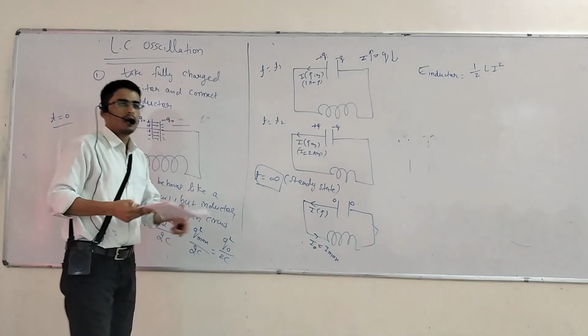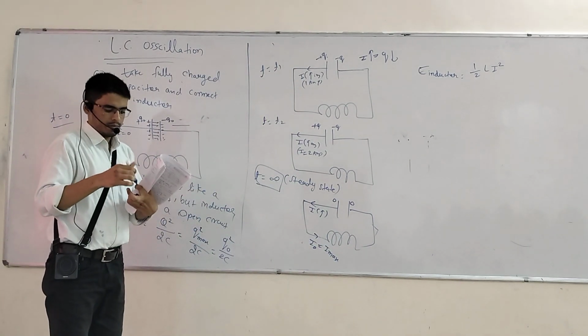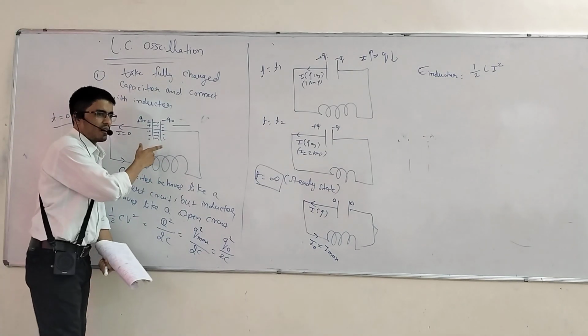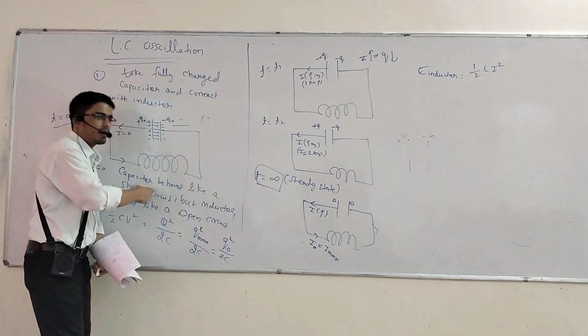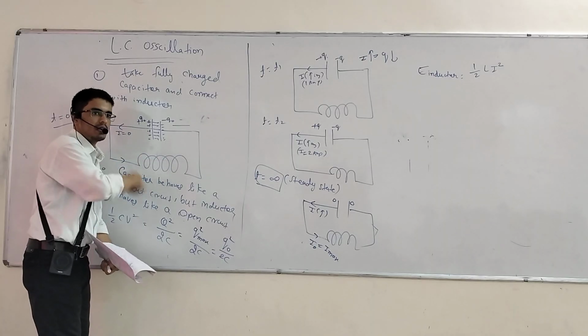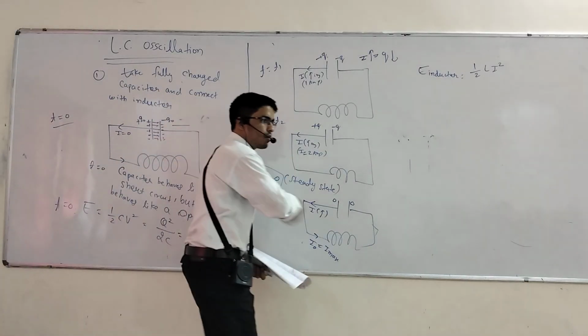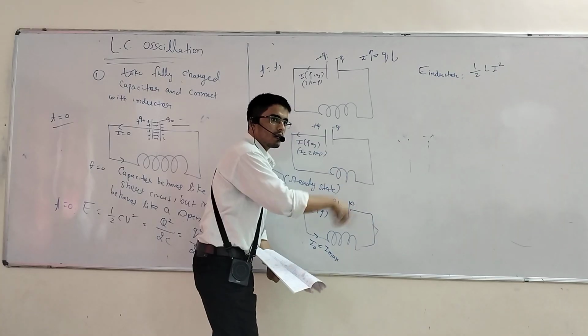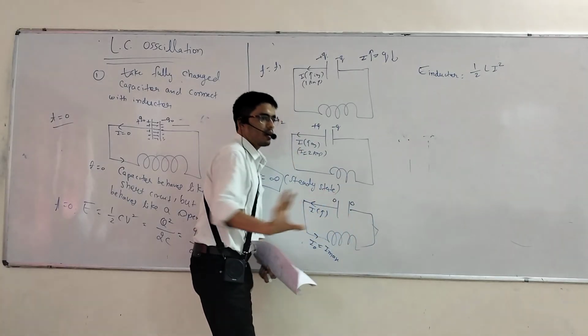See once again here. Initially, what is the current? Zero. Now current starts flowing and increasing. After some time, what is the current value? Maximum current. So what is the energy stored here?